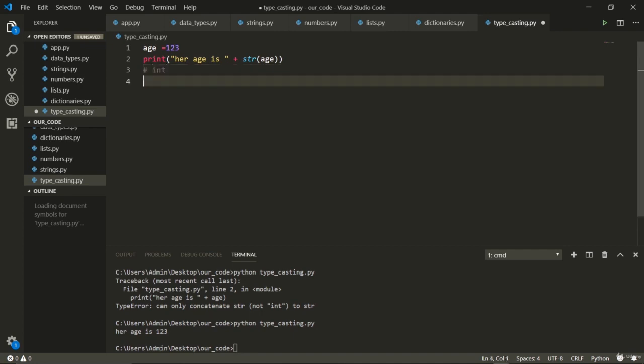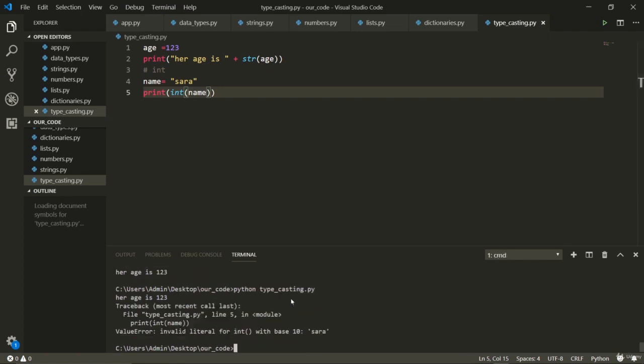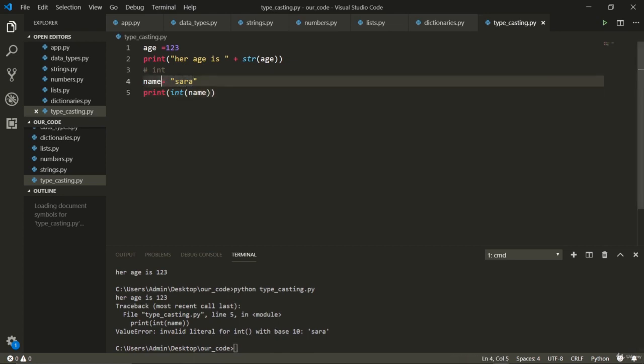For example, if I want to say that my name is Sarah, just print it, because then I'm going to have to do multiple conversions. And if I convert this into an integer, this should give me an error, because it cannot convert it into a base 10 or decimal integer. It's not possible. What are you talking about?